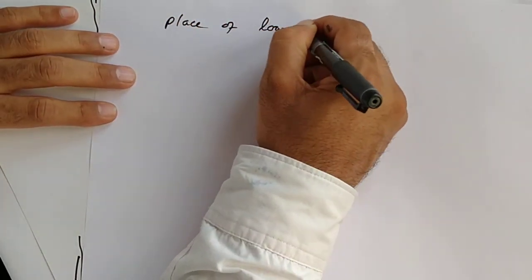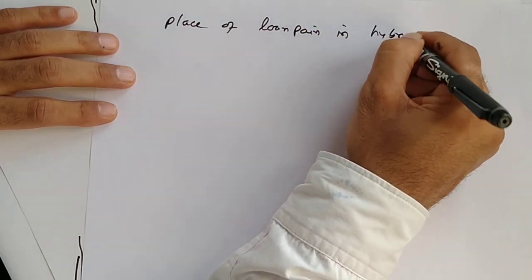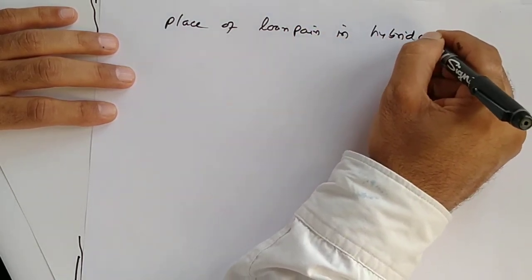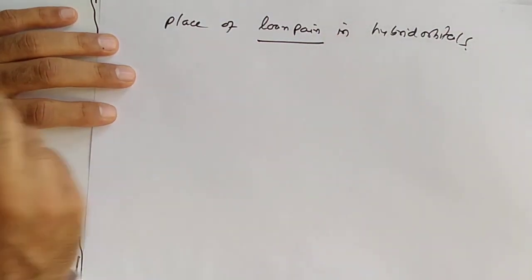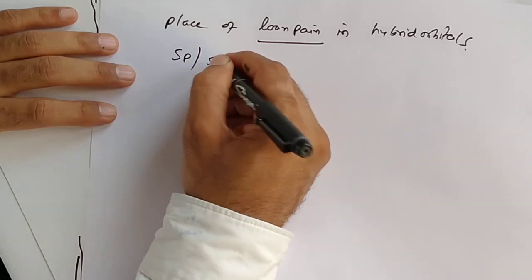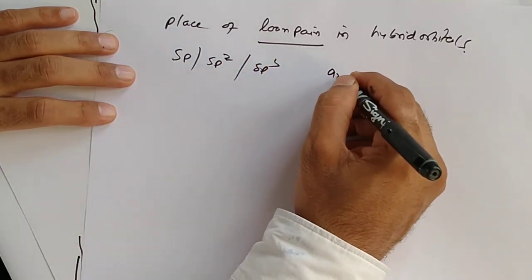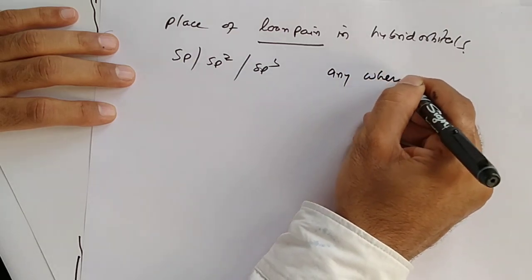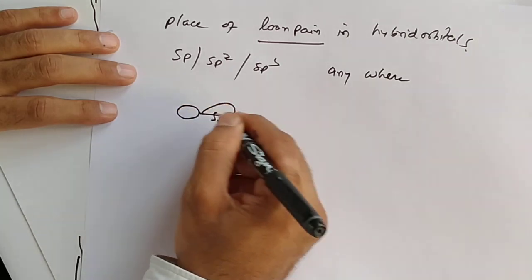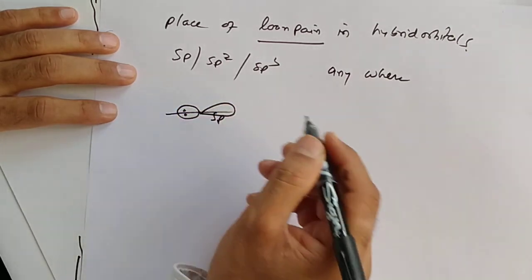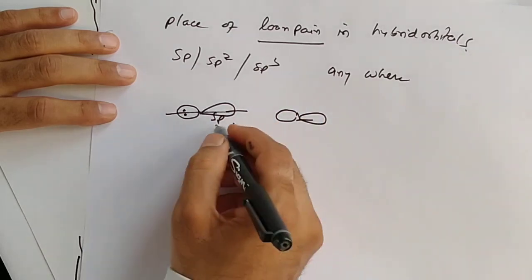Place of lone pair in hybrid orbitals. Okay. sp, sp2 or sp3, anywhere. If sp hybridization occurs, one is lone pair. So this side, otherwise this side.